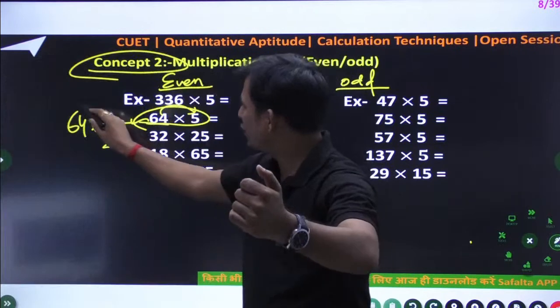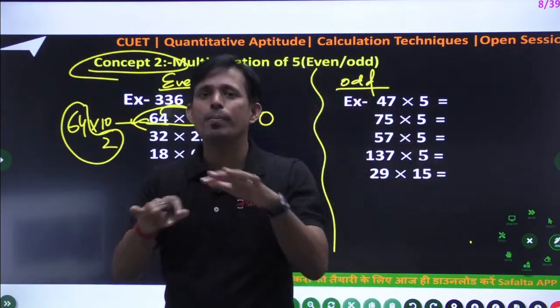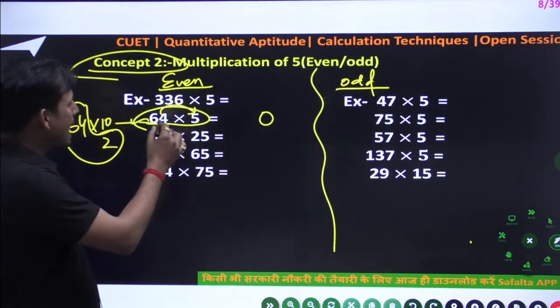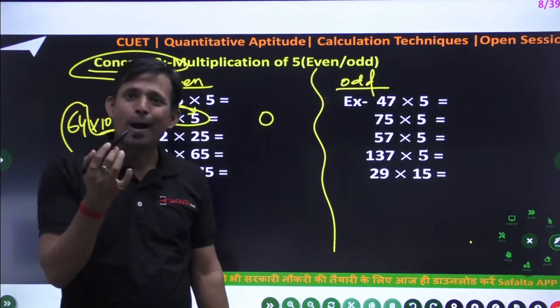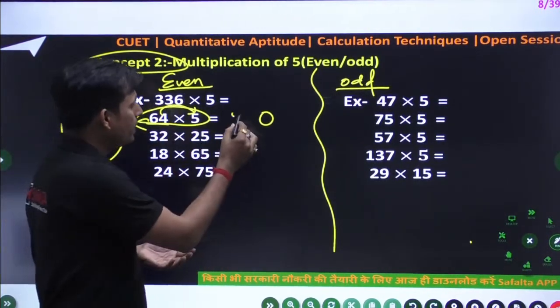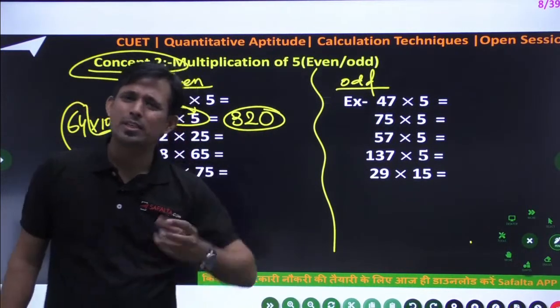Okay, so half of 64, this is oral or mind calculation, no pen, no paper. That is very important for all of you. Okay, so in this case, you can write half of 64. Just think what that means. Half of 64 is 32. Yes, so this is a 1 second or 2 second calculation, nothing else.